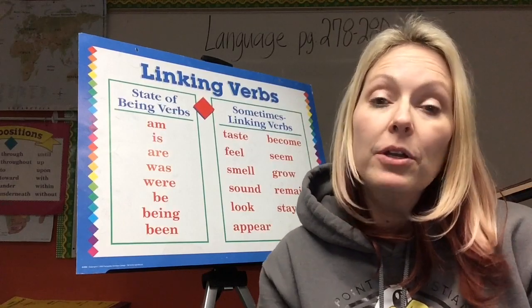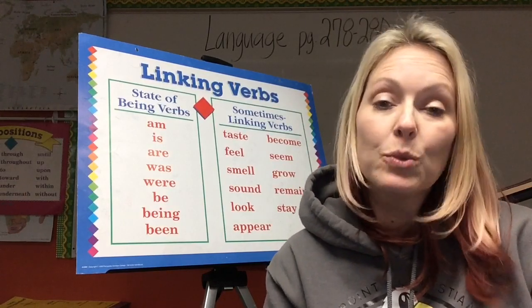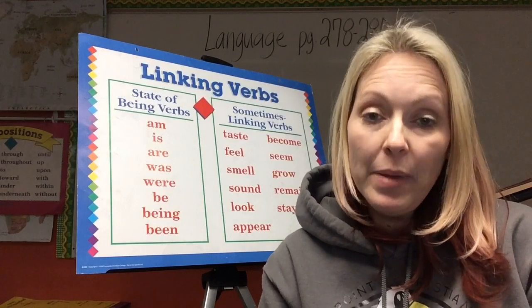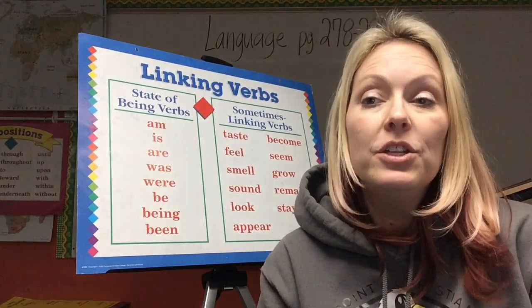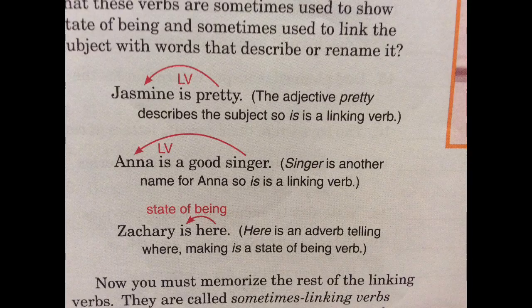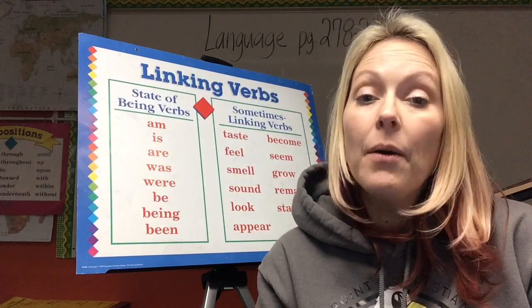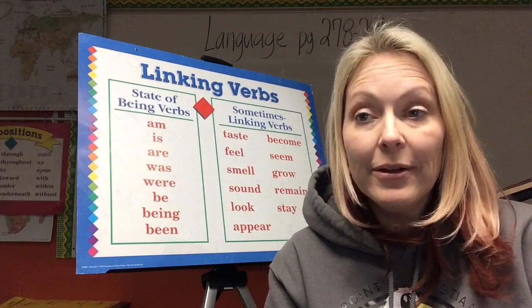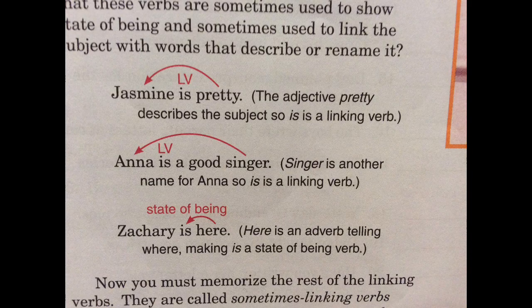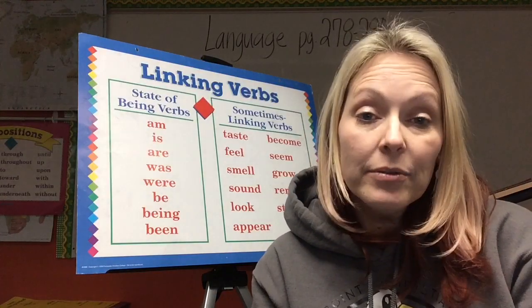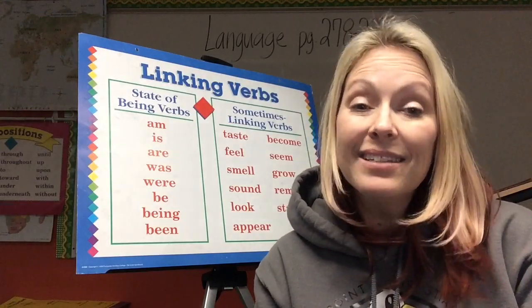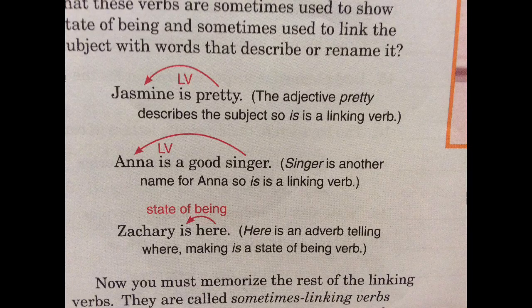Okay, so now we're going to go through some other examples of how the actual linking verb works. Take a look at your page, and I'm going to put it up on the screen. Jasmine is pretty. Now the adjective pretty is describing the subject, so is is our linking verb. Now, Anna is a good singer. Singer is another name for Anna, so is is the linking verb. Zachary is here. Here is an adverb, telling where. Is is a state of being verb.